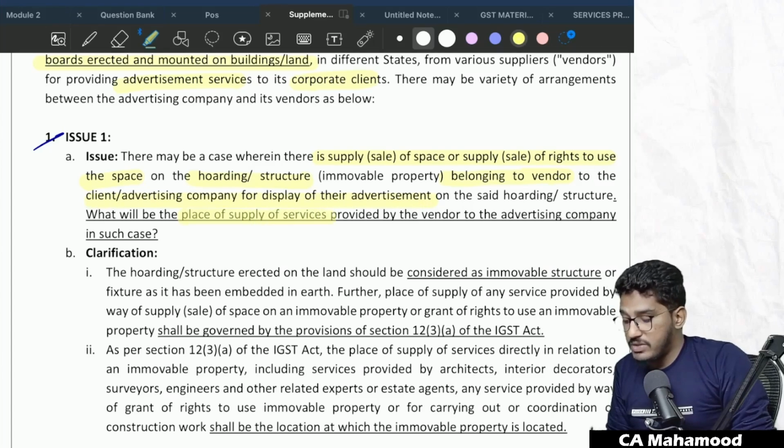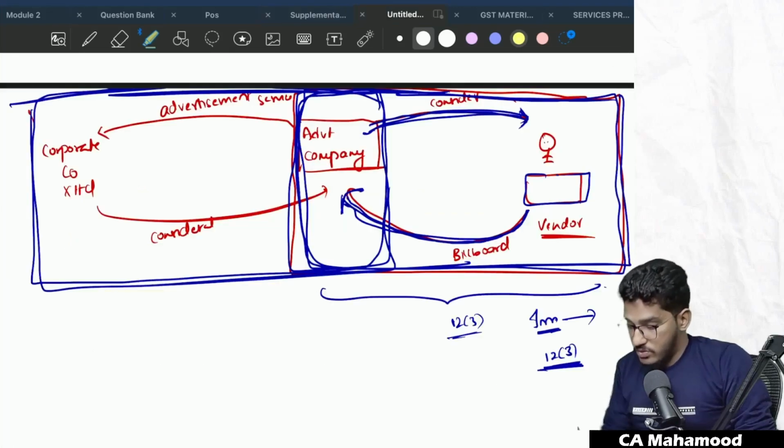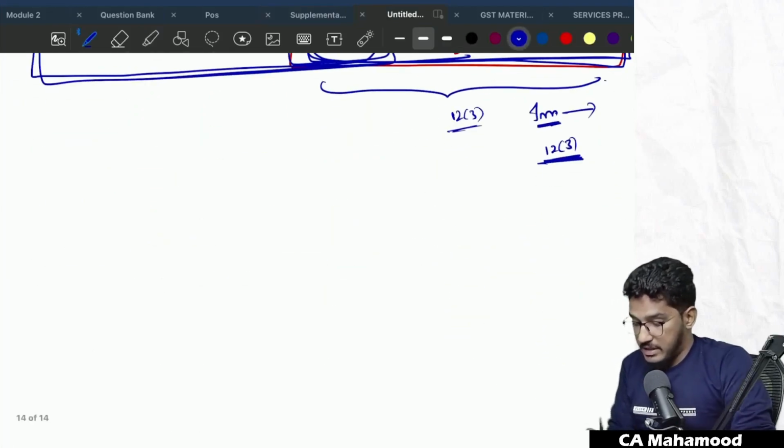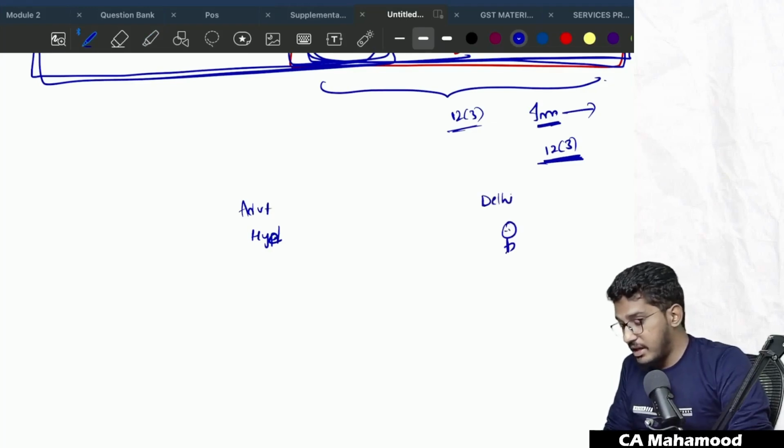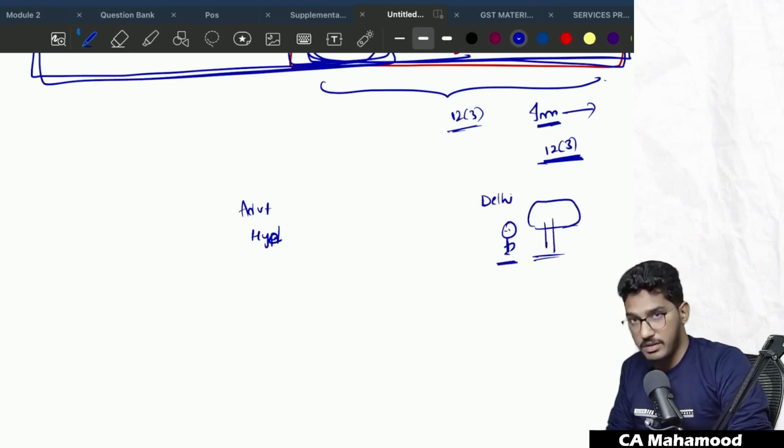What will be the place of supply of service provided by vendor to the advertising company? Able to understand? So let us take here, advertising company is located in Hyderabad. Now they want to display an advertisement in Delhi. Now there is a vendor who is having a billboard. So he is having a big billboard in Delhi. He is the owner of that.